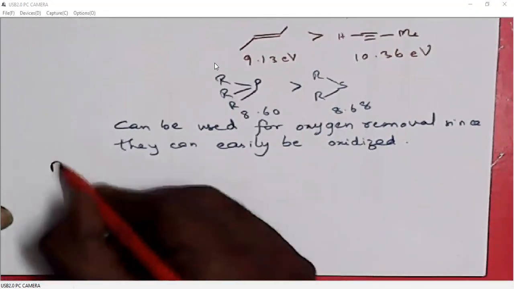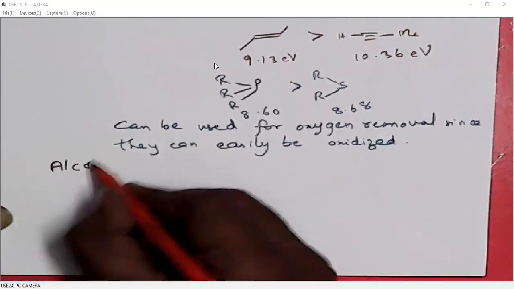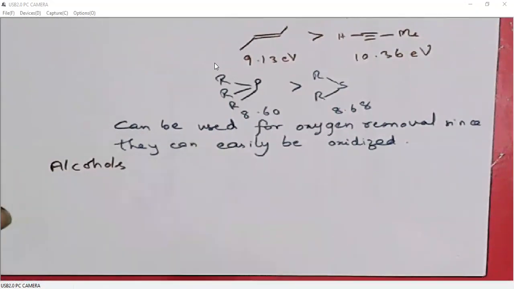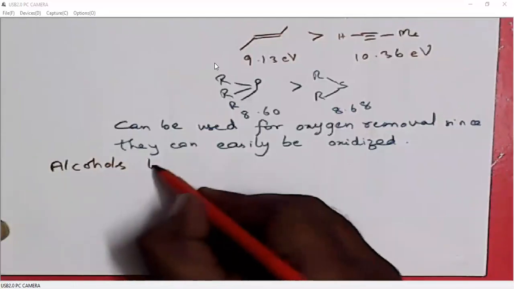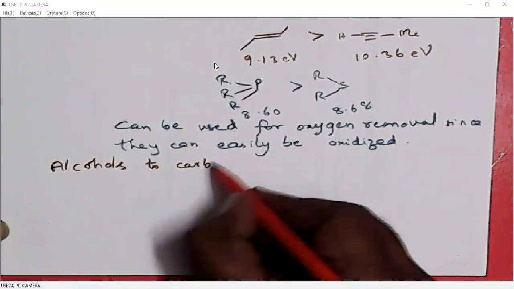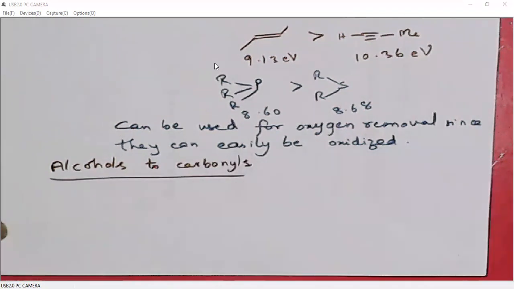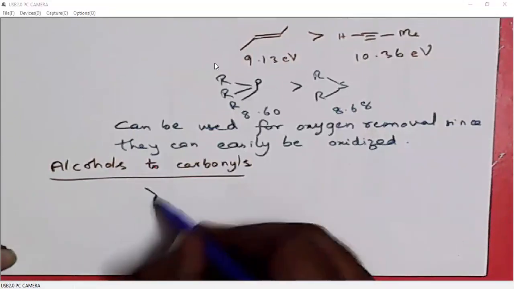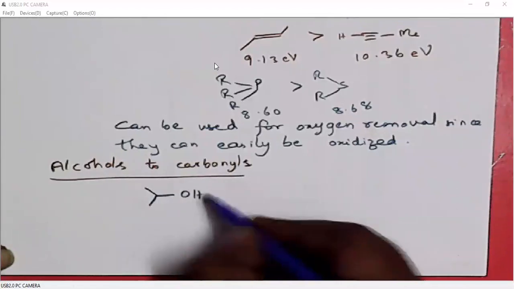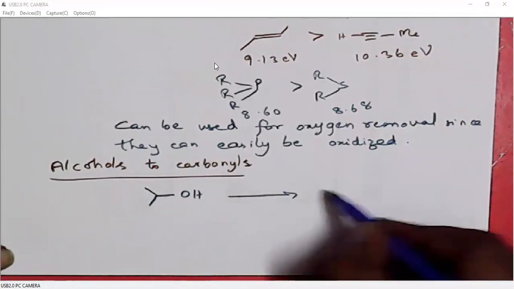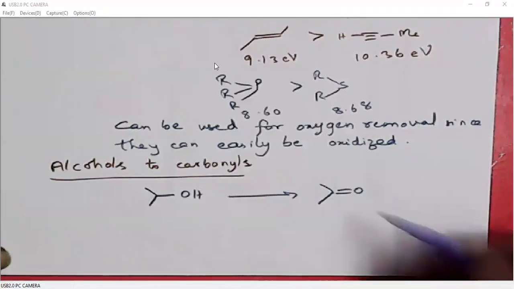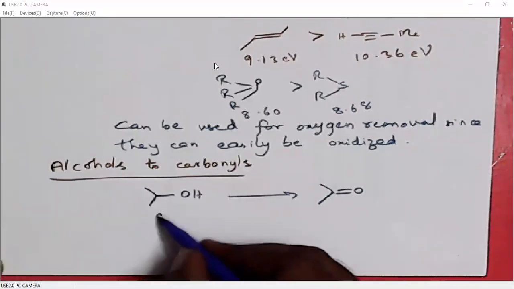So basically, oxidations in this chapter are conversion of alcohols to carbonyls. The entire topic on oxidations is concerned with converting an alcohol to a C=O.